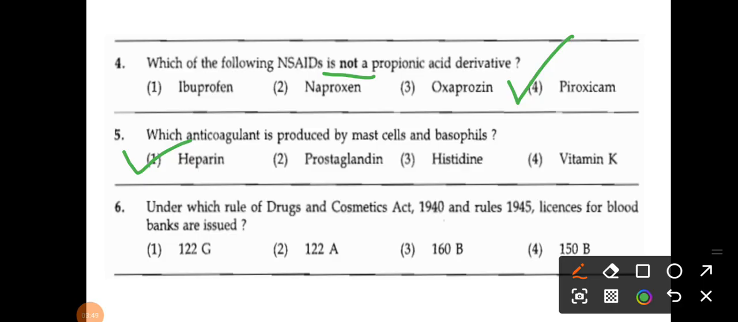The next question: under which rule of the Drugs and Cosmetics Act 1940 and Rules 1945 are licenses for blood banks issued? A very important question, license for blood bank. The options are 122G, 122A, 160B, and 150B. The correct answer is 122G. So the next question.